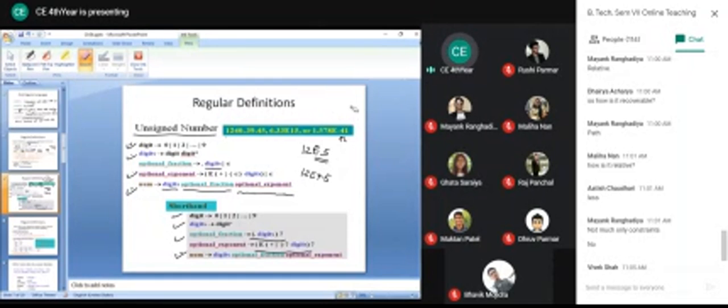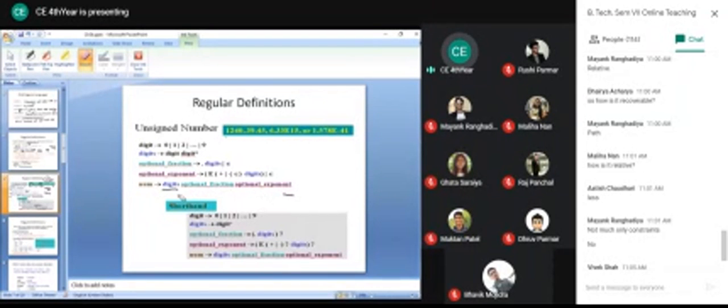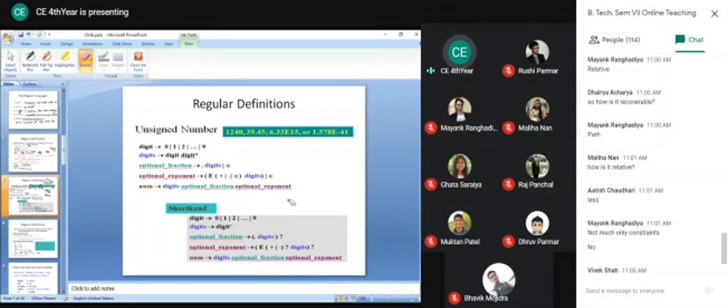So now, similar to this, we have regular definitions for other components which we are using in the program, because we are declaring a token for numbers. We are declaring a token for identifier for the variable names.